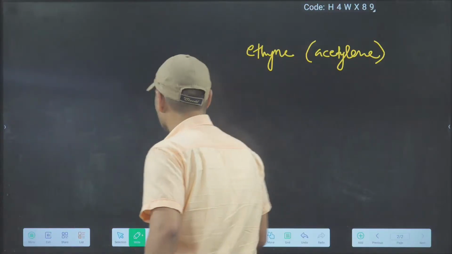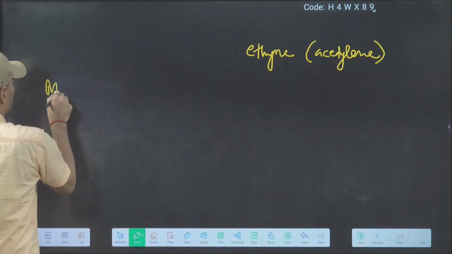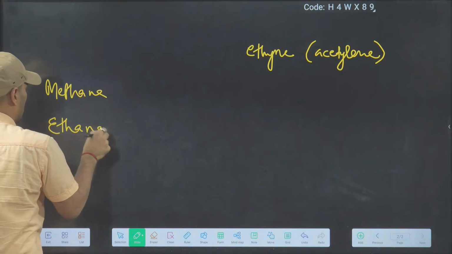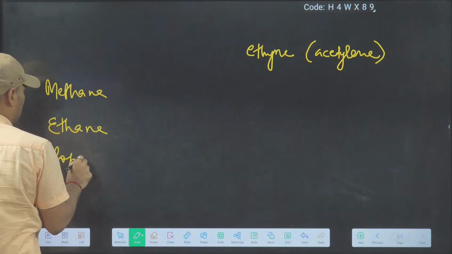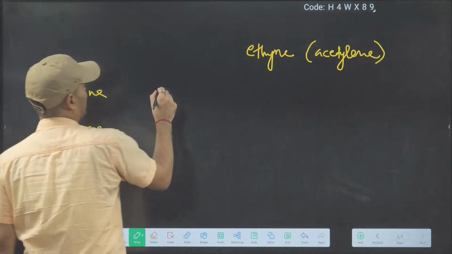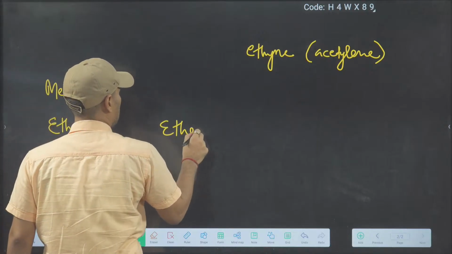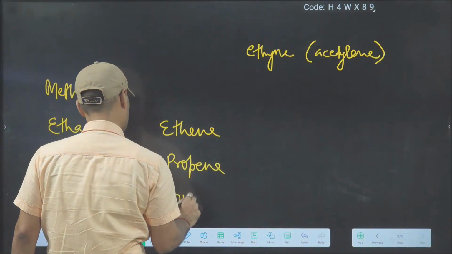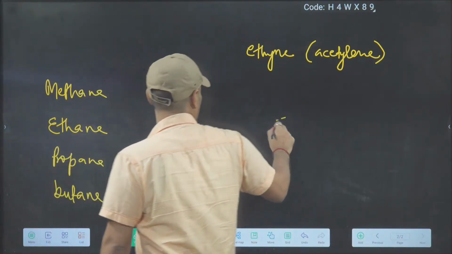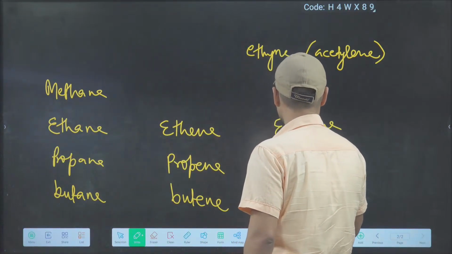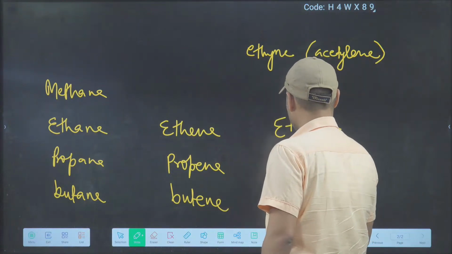Okay? So let's see, we have written these things. We have written methane, ethane, propane, butane. Then we have written ethene, propene, butene, and then we have written ethyne, propyne, butyne.